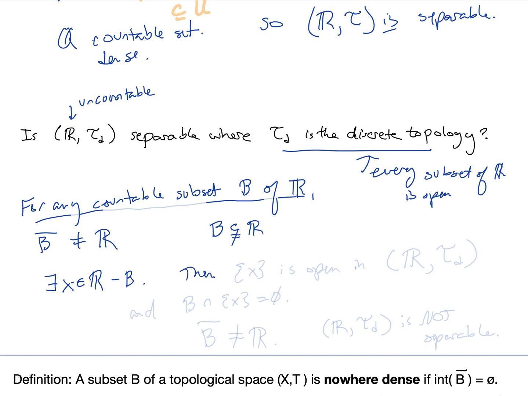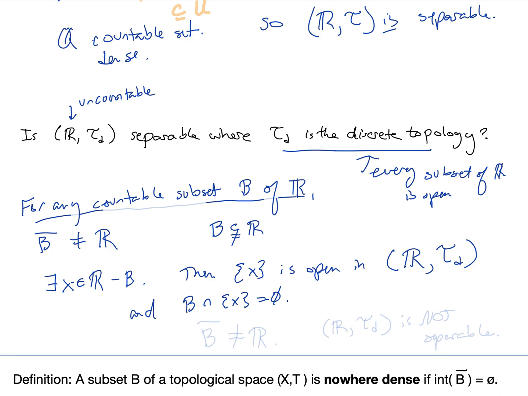Then, because every subset of R is open, that means that the singleton set {x} is open in the real numbers with the discrete topology. And so {x} is an open set, and B intersected with {x} is empty.